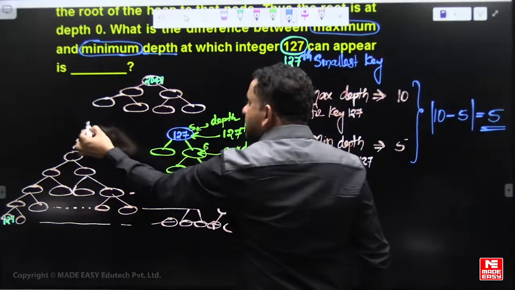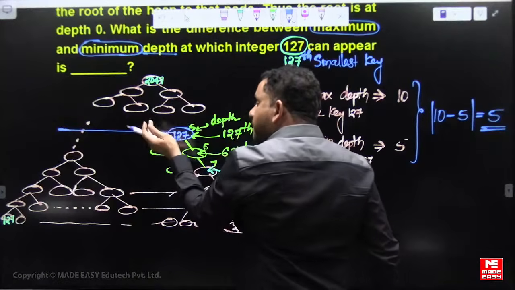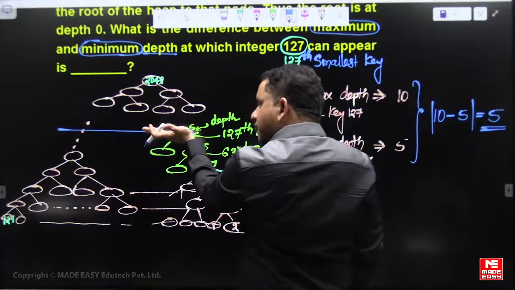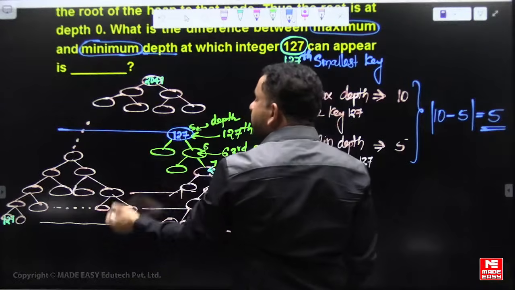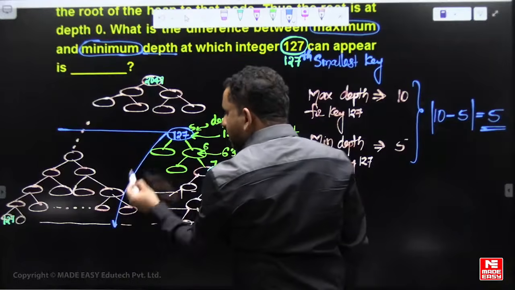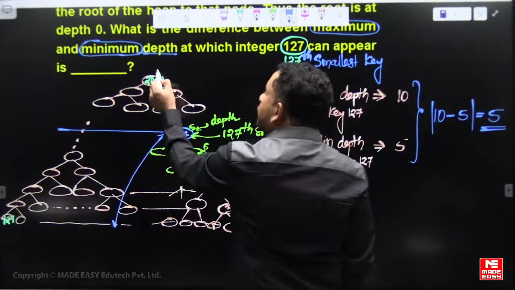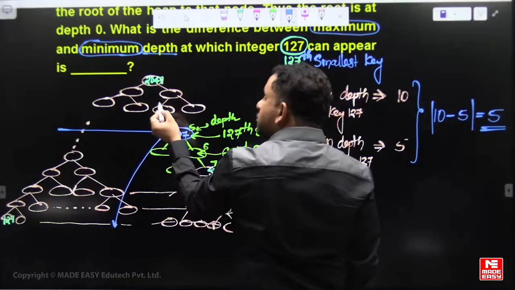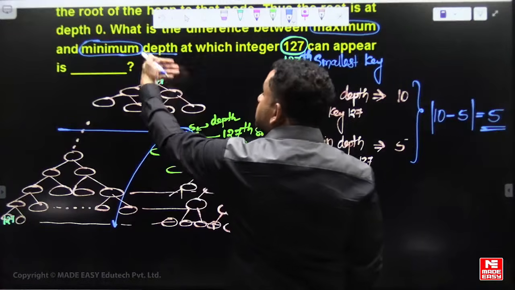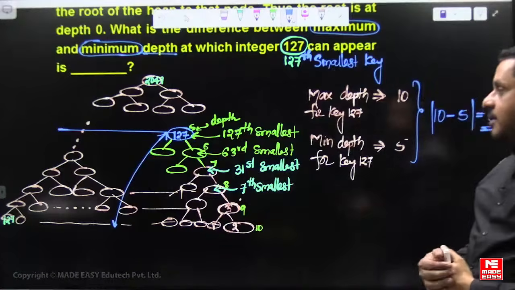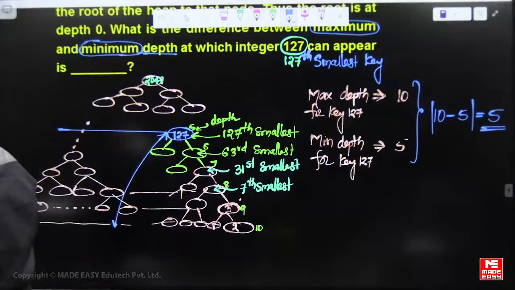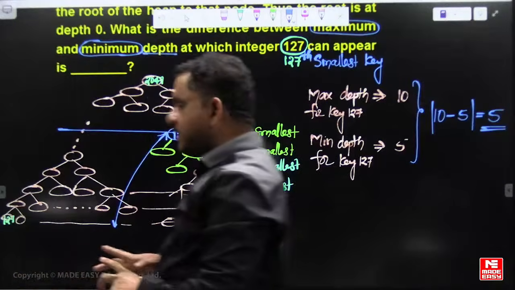The 127th smallest can be beyond this 5th depth. It can be anywhere from the 5th depth to the 10th depth, but it is not possible for it to come to the 4th depth, 3rd depth, 2nd depth, 1st depth, or depth 0. So hope you cleared this one, right?